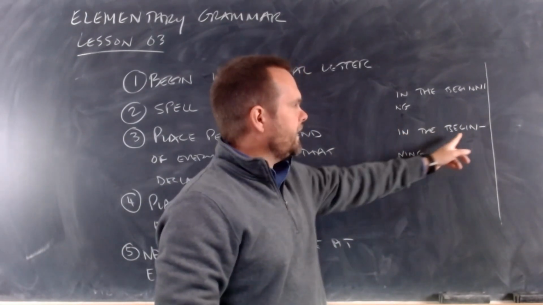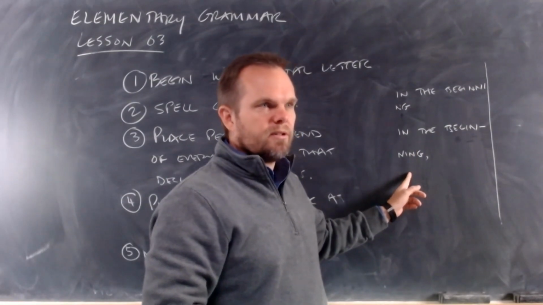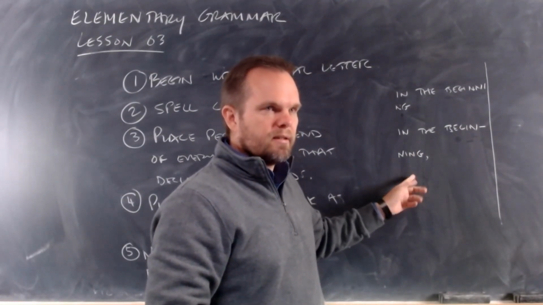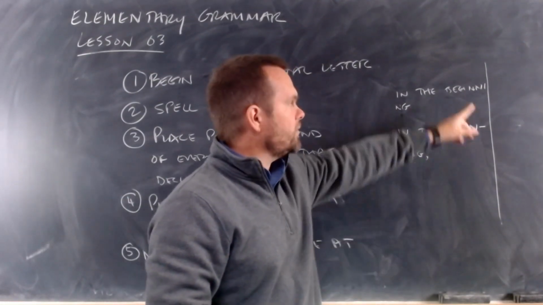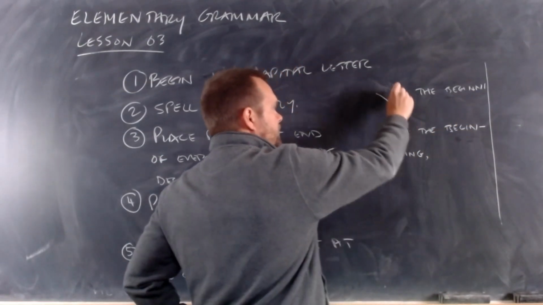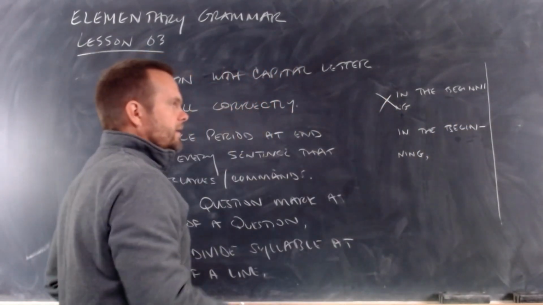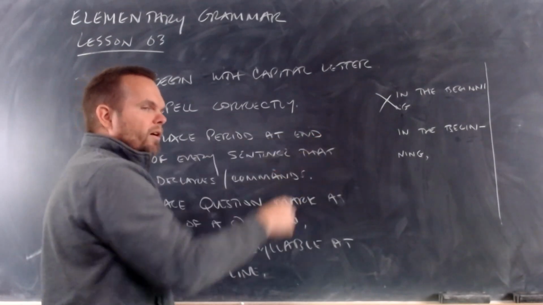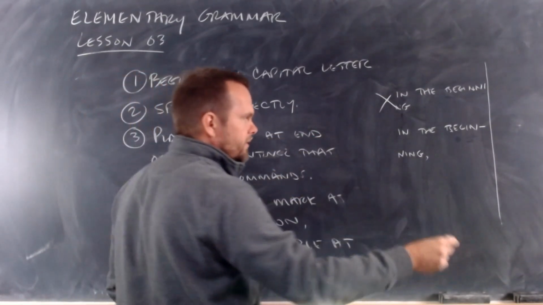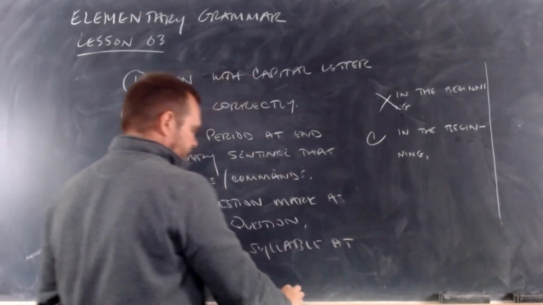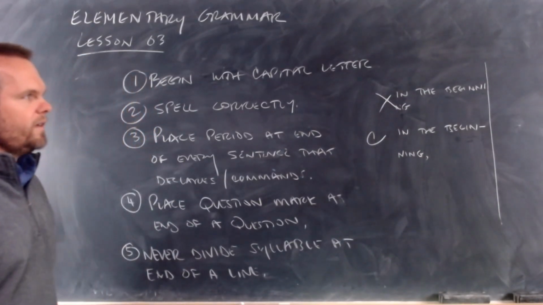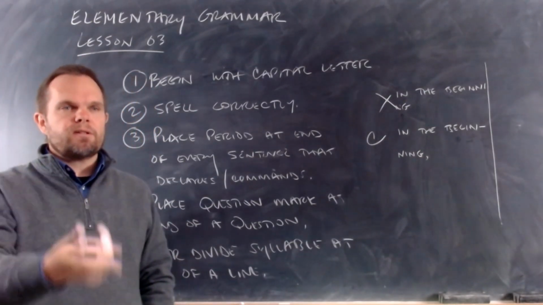Or beginning, which is easier to read. This one, right? That's why there's a rule for that. Don't do this. Don't divide a syllable at the end of a line. It's okay to divide a word into syllables. That's good. But don't divide a syllable because the person can't read it.